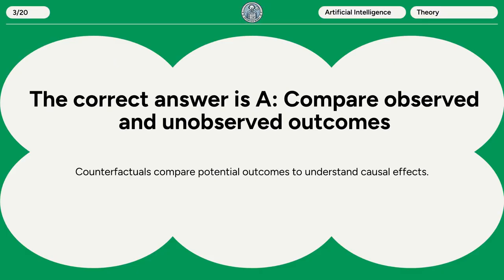The correct answer is A. Compare observed and unobserved outcomes. Counterfactuals compare potential outcomes to understand causal effects.